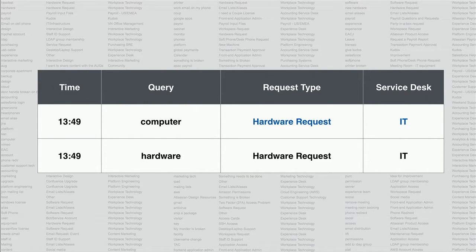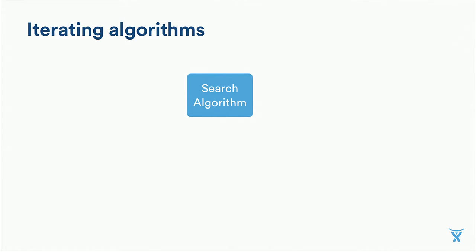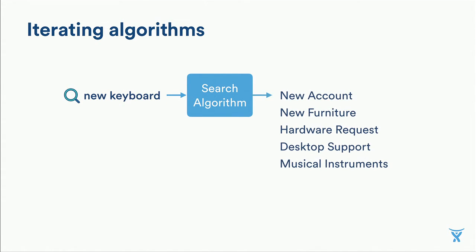Now, using this as the ground truth data, we started to iterate on the search algorithms. We used a pretty simple scoring model. Each algorithm was allowed to return up to 5 search results, and if any of these search results happened to be the correct request type, it was scored a win, otherwise it was a fail.